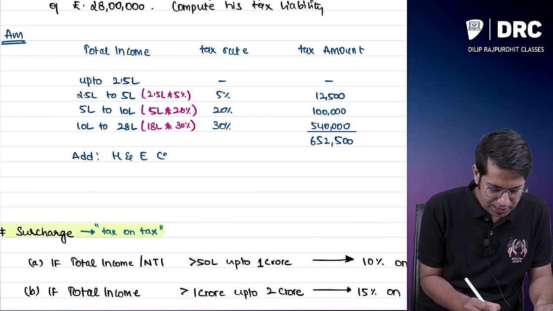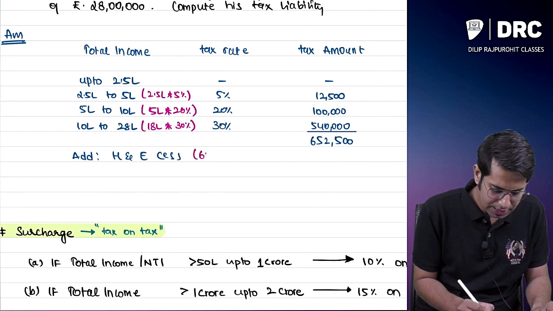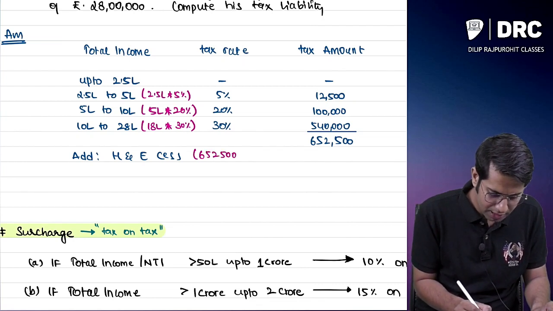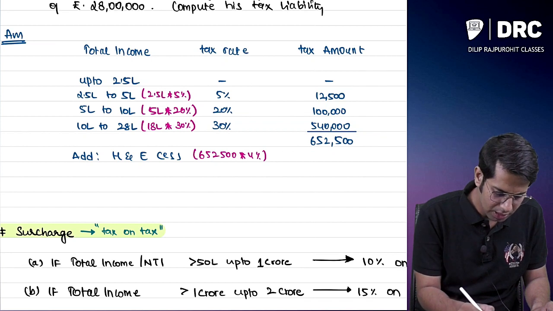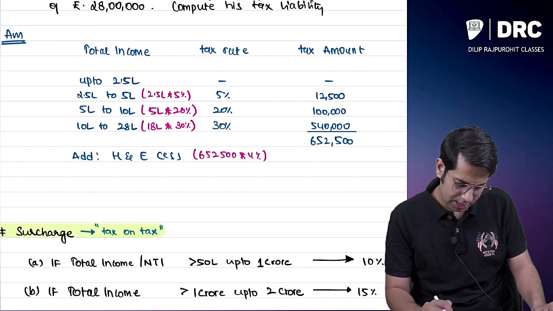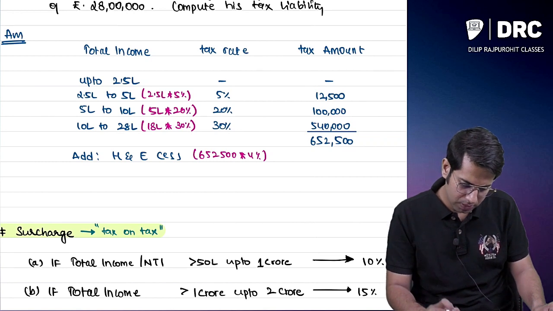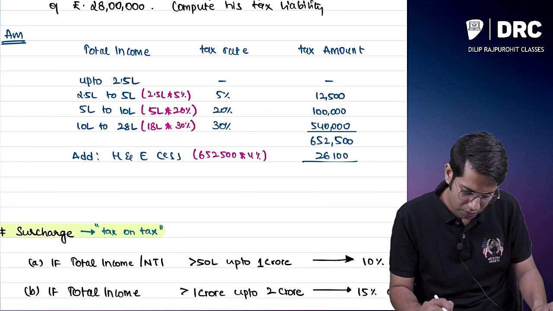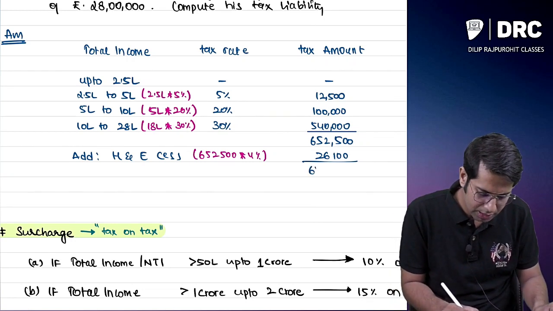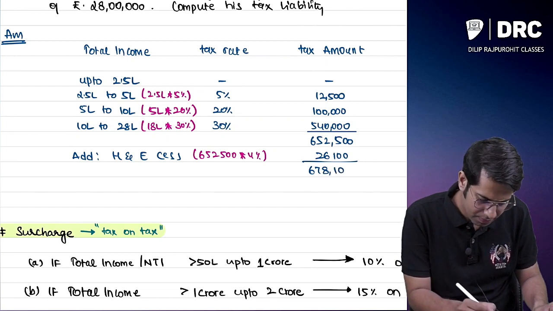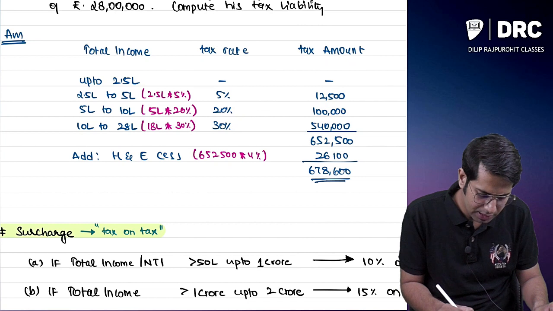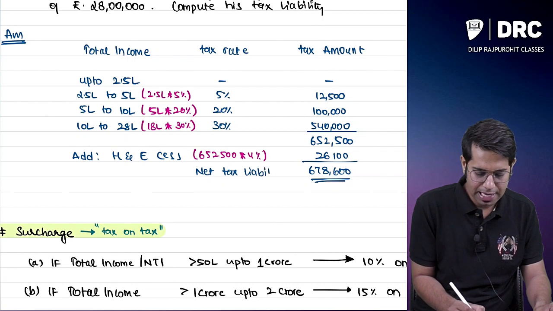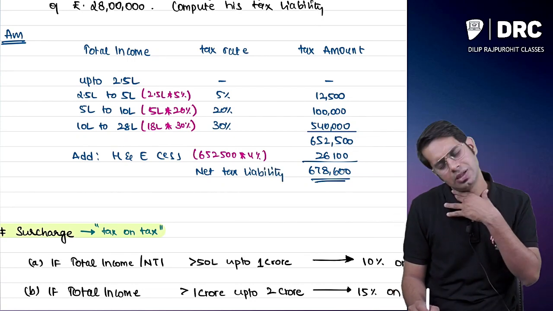health and education cess. How much is it? 4%. 6,52,500 into 4%. How much does it come to? 652,500 into 4%. 26,100 rupees. How much does it come to in total when I add? 678,600 rupees. This is the net tax payable or net tax liability of Mr. Obama.